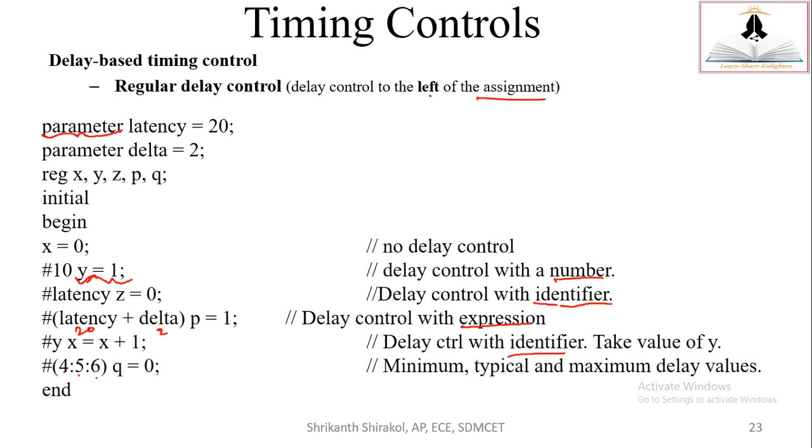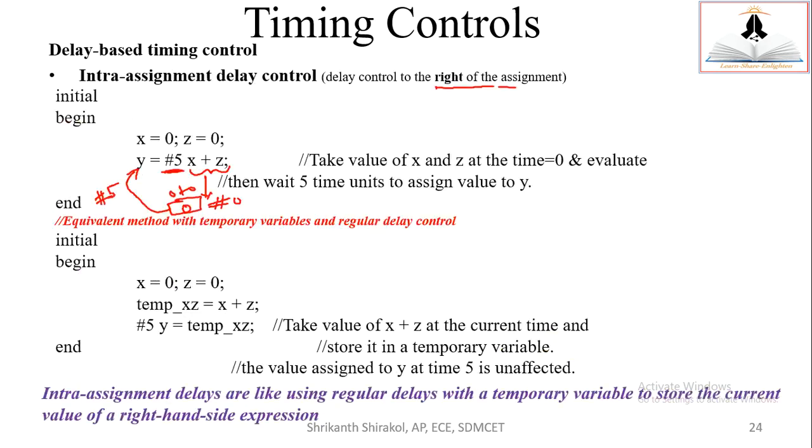Whereas in regular delay control, it was not happening like this. After 10 time units, the right hand side expression would have been computed and all these things would have happened. But here, the right hand side expression is evaluated at zero simulation time itself without waiting for the specified delay. Only assigning to the left hand side takes the delay. Hence it is called intra assignment: while assigning, there is a delay.